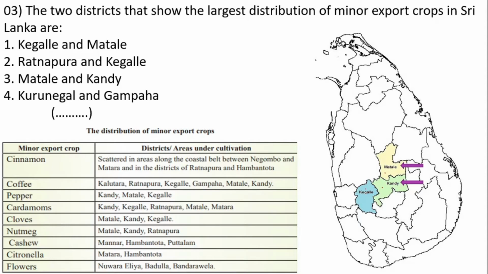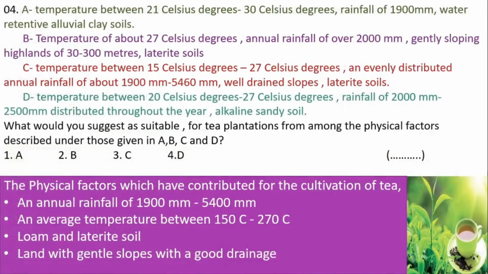Let's look at the question now. The 2 districts that show the largest distribution of minor export crops in Sri Lanka are. Which answer is the right one out of the 4 answers given? The right answer is Number 3. Let's move on to the next question.